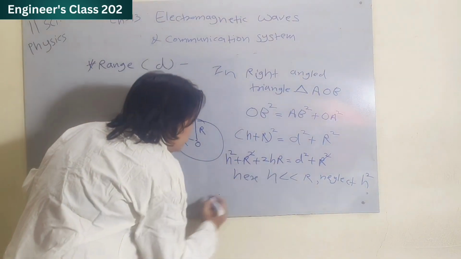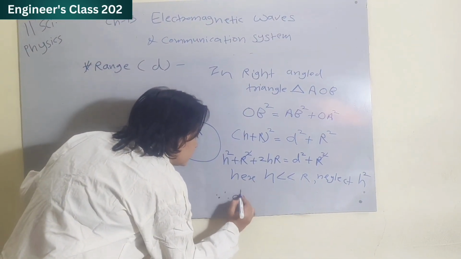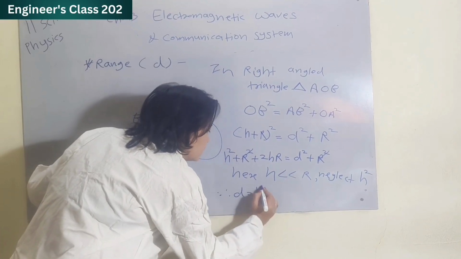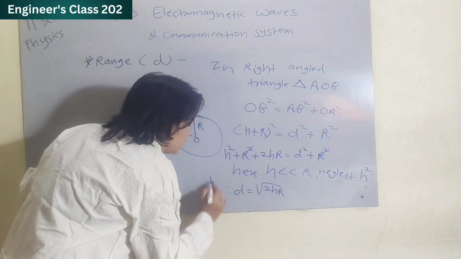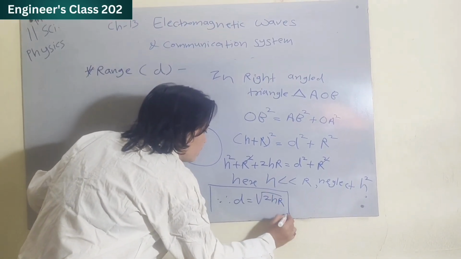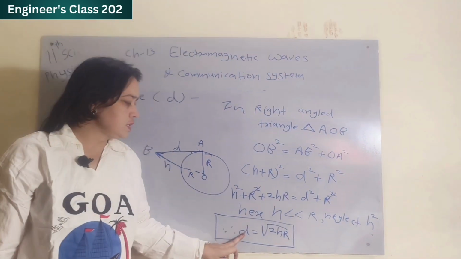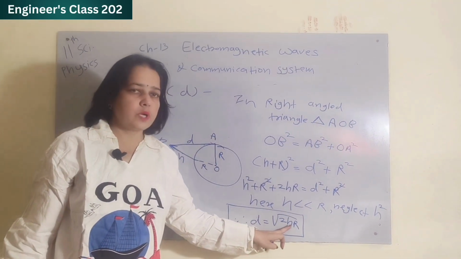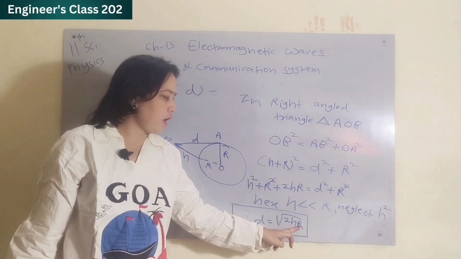So solving this equation, we get d is equal to under root of 2hr. This is the equation for range. So range d is equal to under root of 2hr, where h is the height of the antenna and r is the radius of earth.